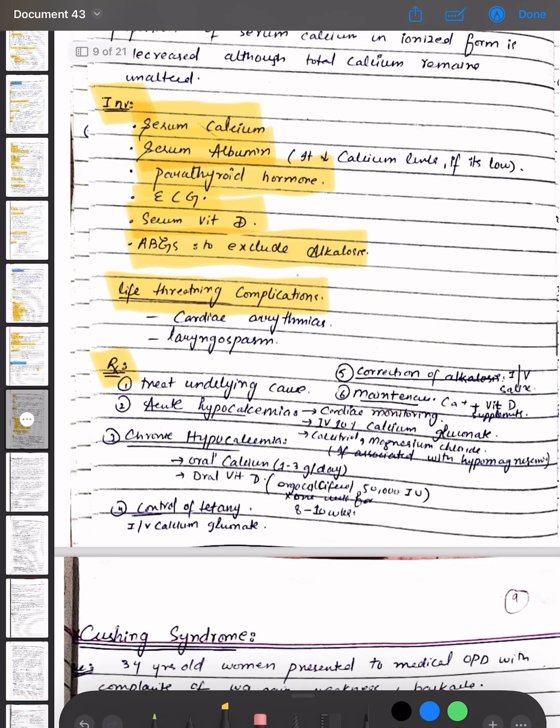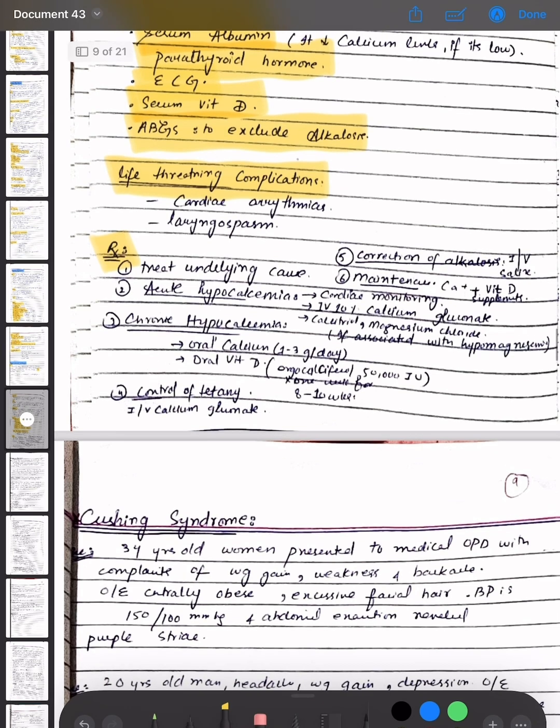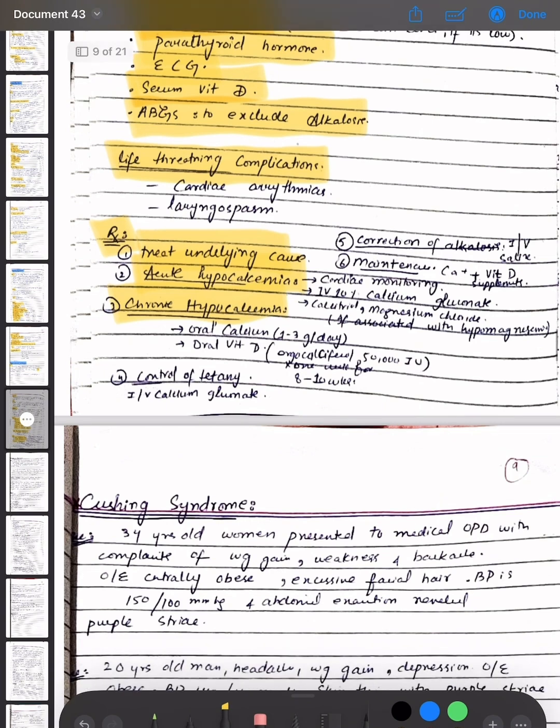The treatment options are to treat the underlying cause. For acute hypocalcemia: cardiac monitoring, intravenous 10% calcium gluconate, calcitriol, and magnesium chloride if associated with hypomagnesemia. Chronic hypocalcemia is corrected with oral calcium up to 3 gram per day and oral vitamin D, that is calciferol 50,000 IU once a week for 8 to 10 weeks. Control of tetany is done through intravenous calcium gluconate. Correction of alkalosis is done by intravenous saline, and maintenance therapy is given, that is calcium plus vitamin D supplements.